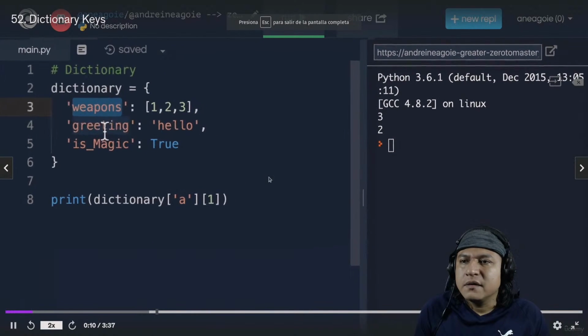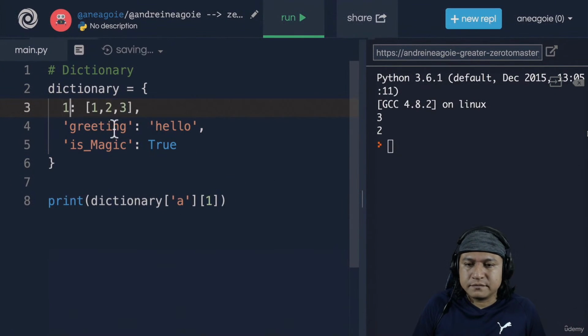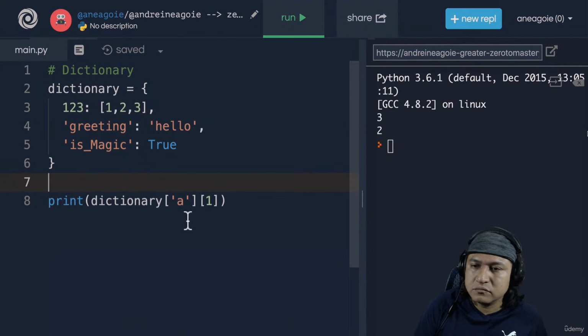But what about the keys? Up until now, I've only used strings to denote a key in a dictionary. But could I do something like this? Could I do 1, 2, 3 like this? Well, let's have a look. Let's give it a try.